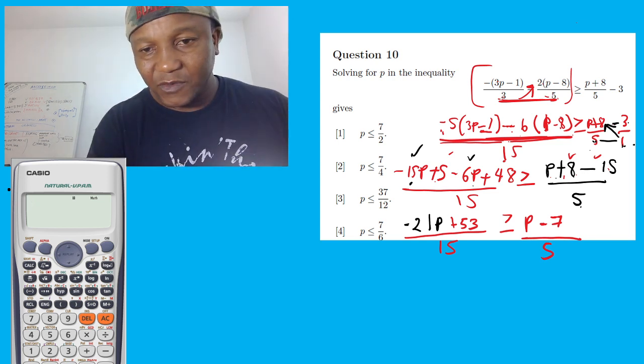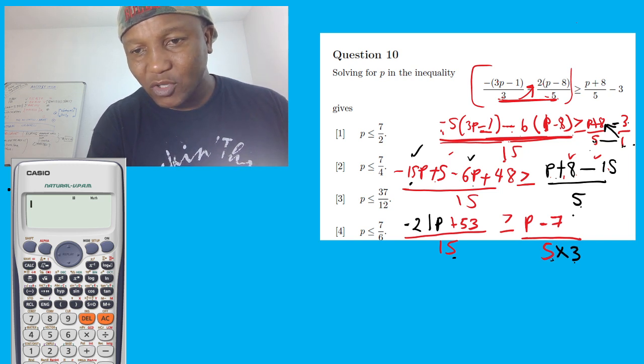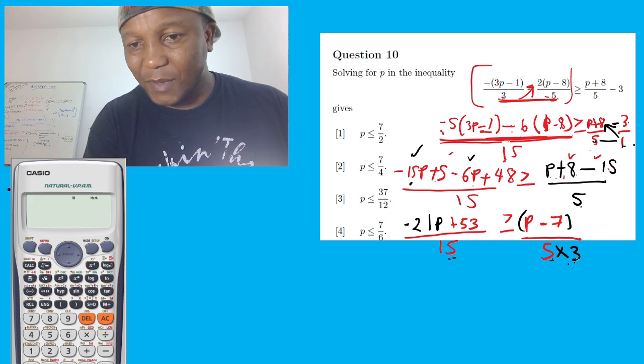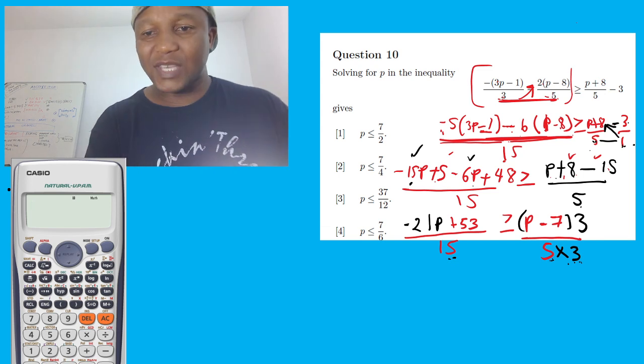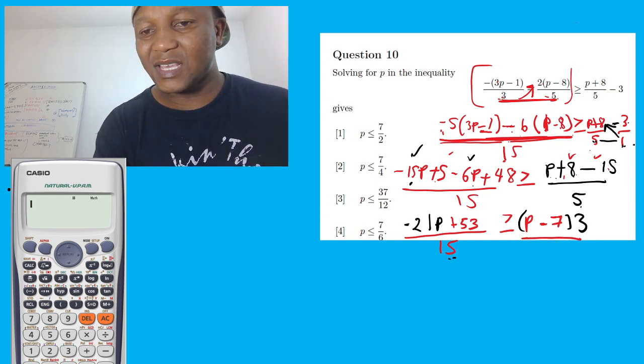How are you going to make them the same? Look, this is 15 and this is 5. How are you going to make this 15? I can simply multiply by 3, but whatever you do here at the bottom, also do at the top. You want to make this a 15, so that's why I multiply by 3. But when you multiply by 3, you have to do the same thing at the top. So this is like saying 15. So this one here became 15.